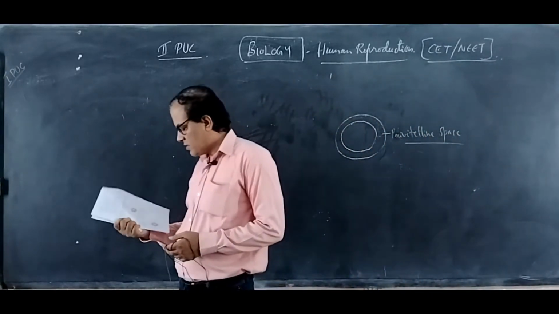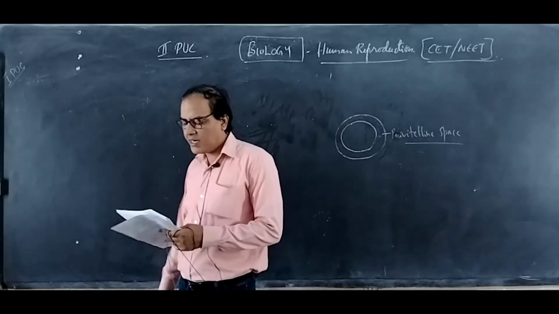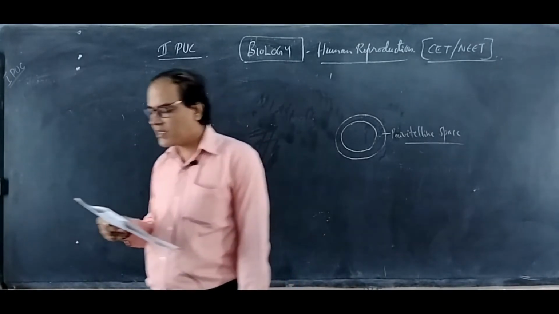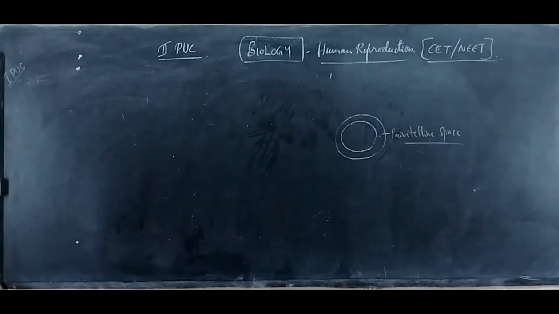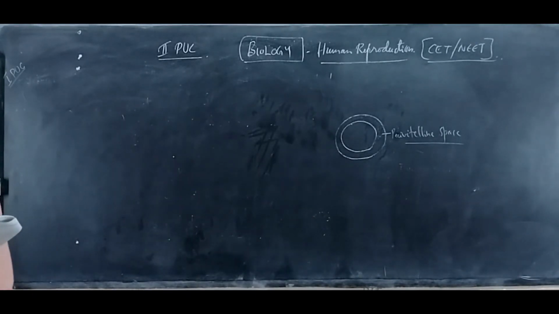Next, question number 18. Identify the stages A and B and what is the correct labeling of C and D. So, A is nothing but the morula. Blastomeres in the blastocyst are arranged into an outer layer called the trophoblast and an inner group of cells attached to the trophoblast called the inner cell mass. So, that is the right answer. C is the trophoblast, D is the inner cell mass, A is the morula and B is the blastula.